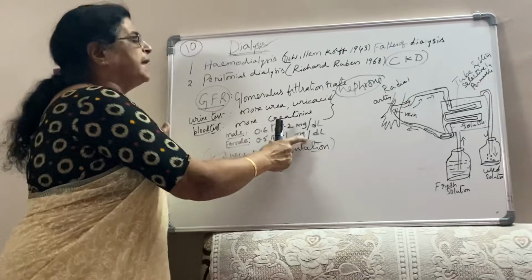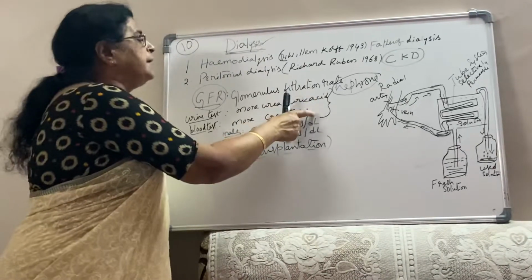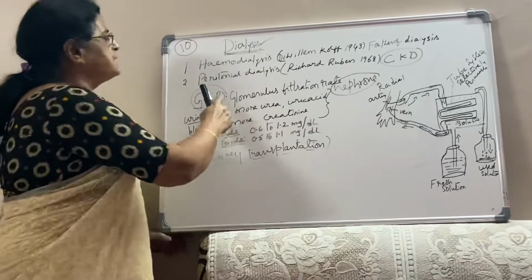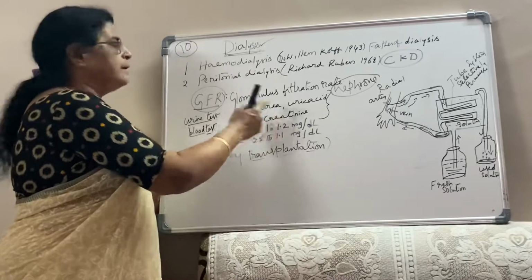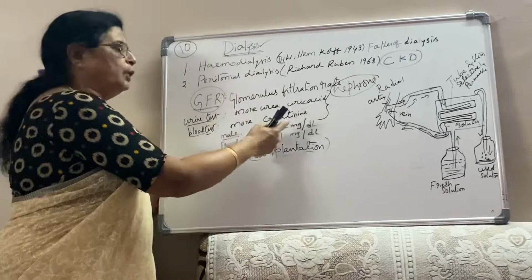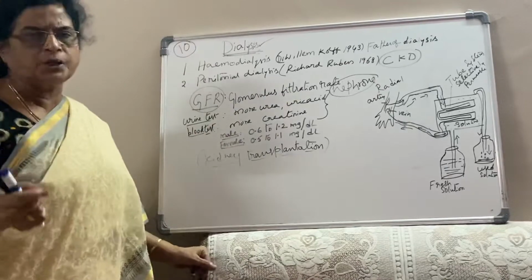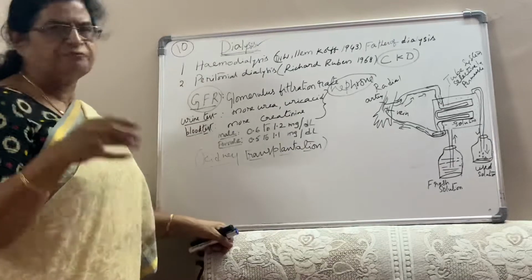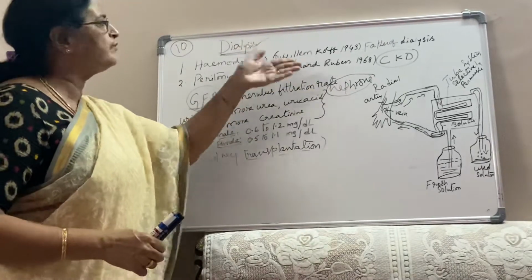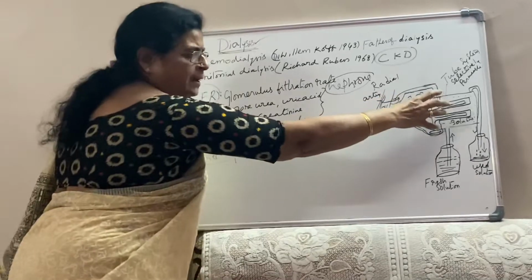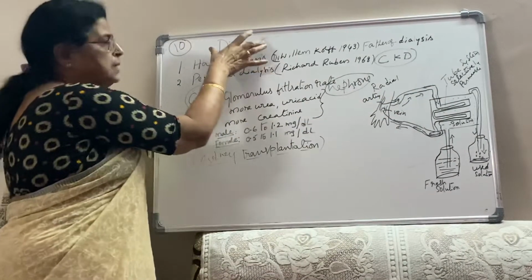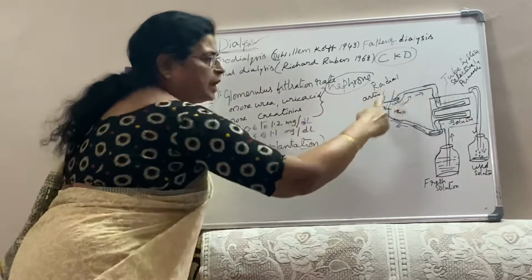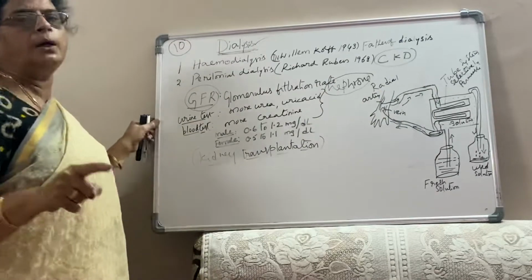If creatinine increases in the blood, it indicates the glomerular filtration rate is decreasing. So these are inversely related: more creatinine, less GFR; less GFR, more creatinine. This shows the malfunctioning of the kidney, and doctors can also find out what percentage of the kidney is damaged. The filtering of the blood using a machine is called dialysis. The blood is filtered in the machine, which is called an artificial kidney, and that process is called dialysis.